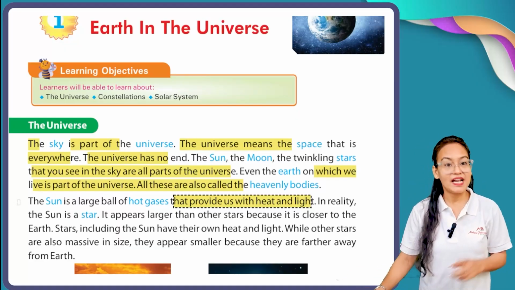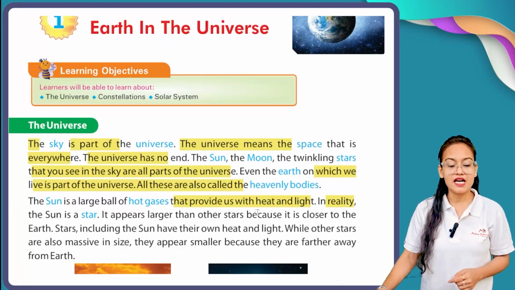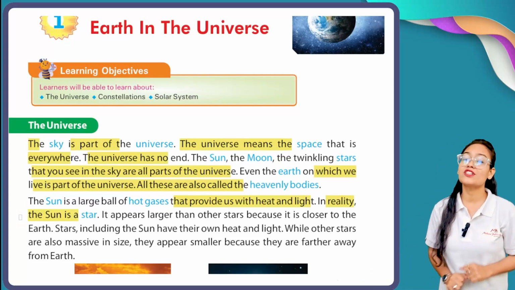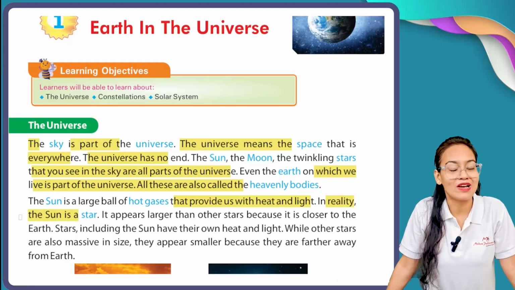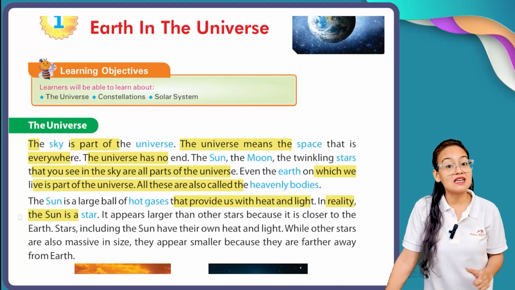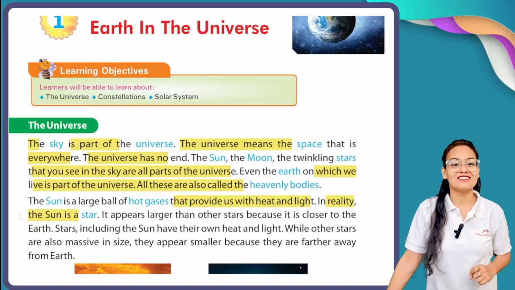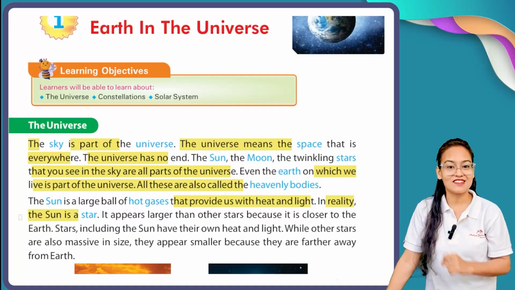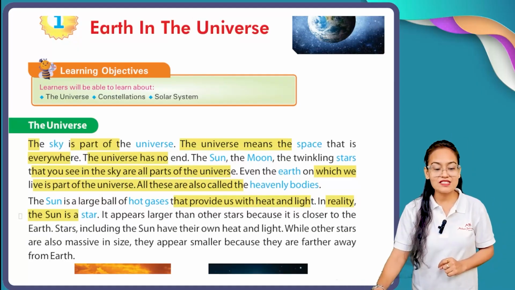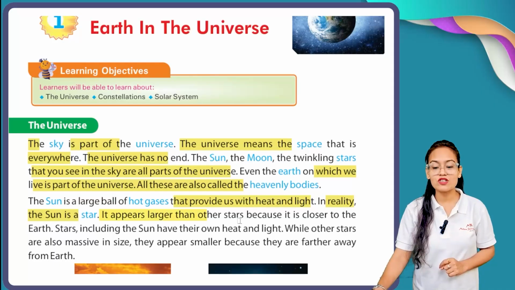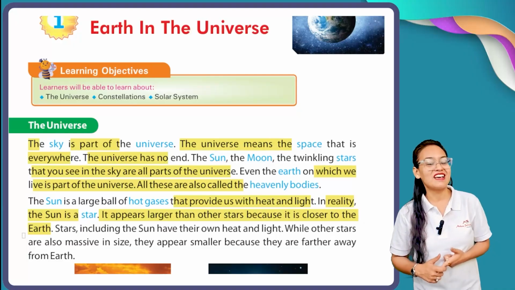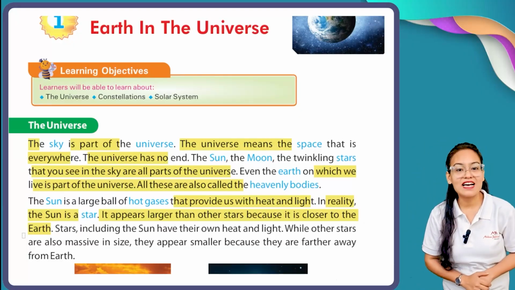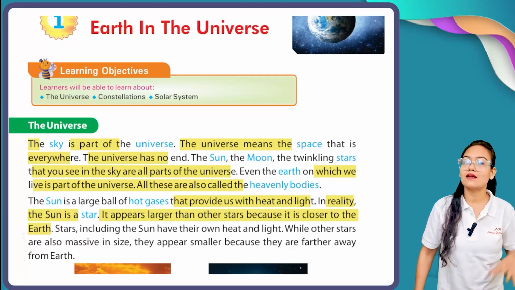In reality, the sun is a star. I hope, my dear children, this concept is clear to you all. The sun is a star. It appears larger than the other stars because it is close to the Earth. But here comes another question. If the sun is a star, then why can't we see the sun at night?